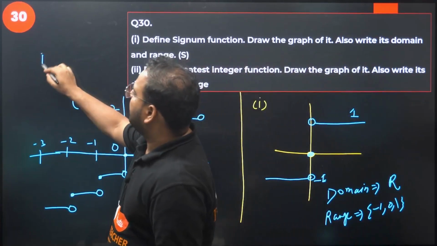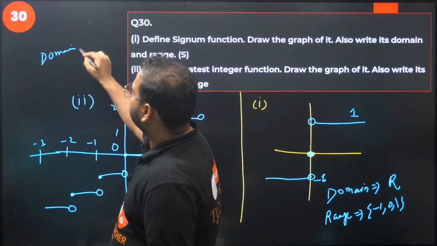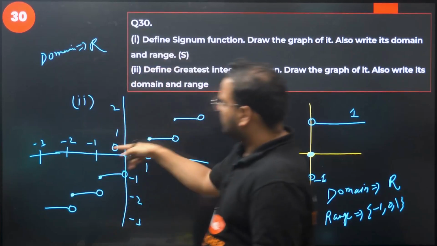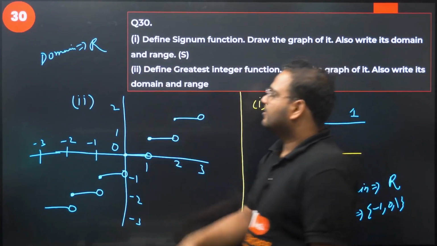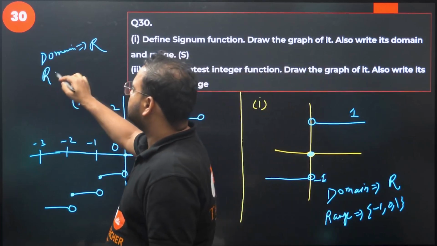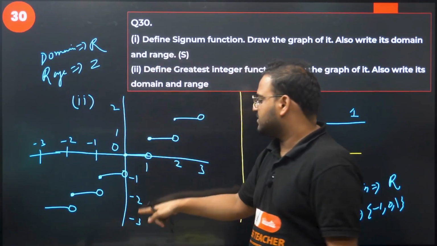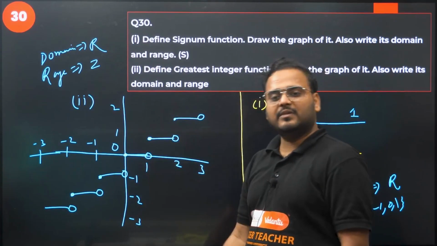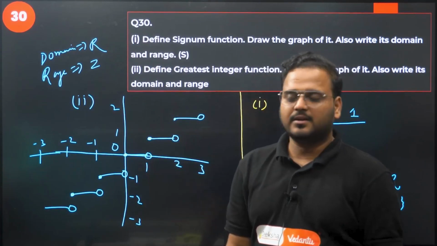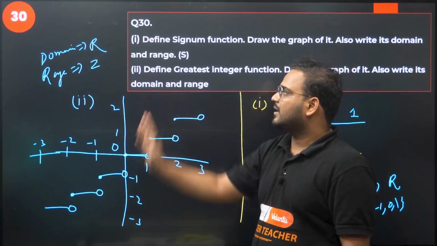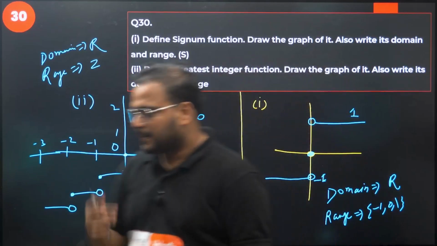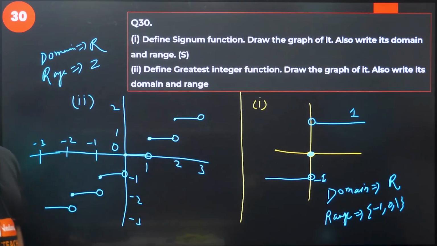So what is the domain and range? For this case, again domain will be all real. Domain you can take any real number. Okay, what about range? Only integers. Range is only Z. We don't have any other value, minus 3, minus 2, minus 1, it keeps going on, but there will never be any number other than integers. So we have R and Z as the domain and range. This is clear? Question number 30 is clear, I think. Please check. Okay, this is clear, 30 is clear.